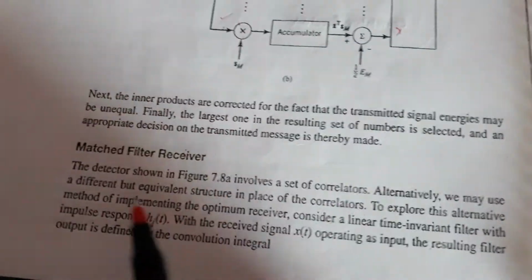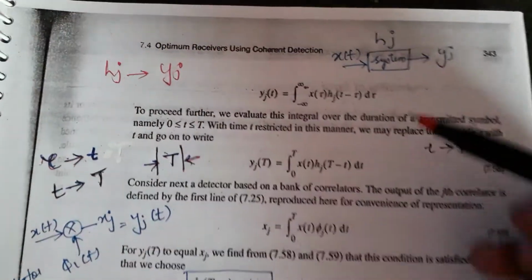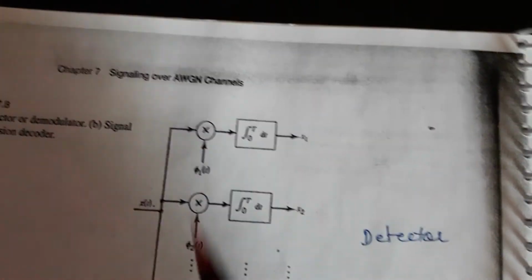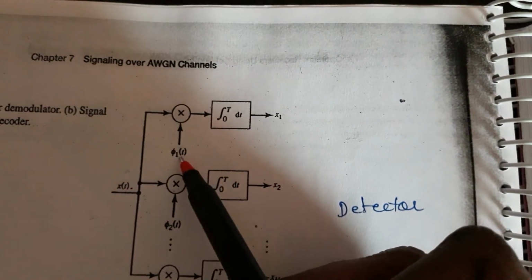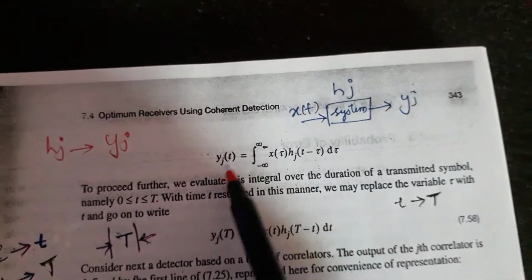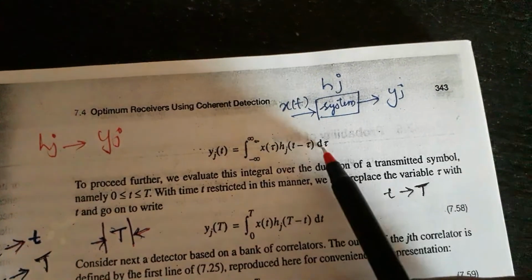Now the next one is the matched filter receiver. See, in the matched filter receiver, they have simplified a lot. When I say matched filter receiver, I want to say this output. What's the value? When you get data, multiply with the carrier, then integrate. That is nothing but yj of t equals integral from minus infinity to plus infinity of x of tau hj of t minus tau d tau.